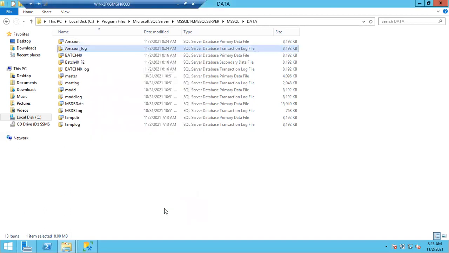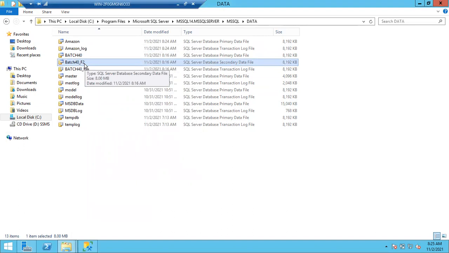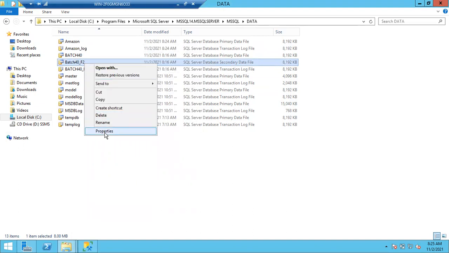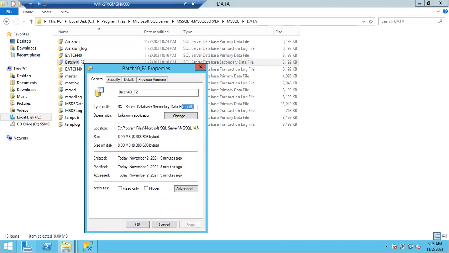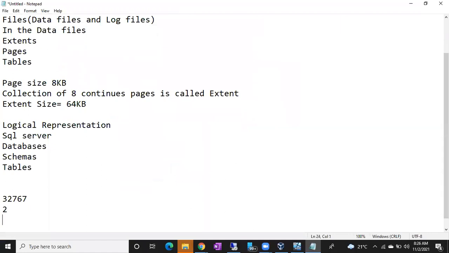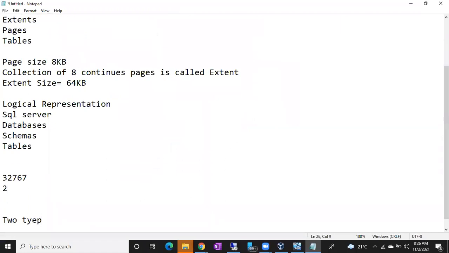And for the secondary data file, what would be the extension, guys, for batch 40? NDF. Go to the properties, and you can see NDF. So guys, there are 3 types of files: primary data files, secondary data files, and log files. Actually 2 types of files only: data files and log files. Again, in the data files, you will have two types: primary data files and secondary data files. Master data file means MDF means primary only. I don't want to confuse you.